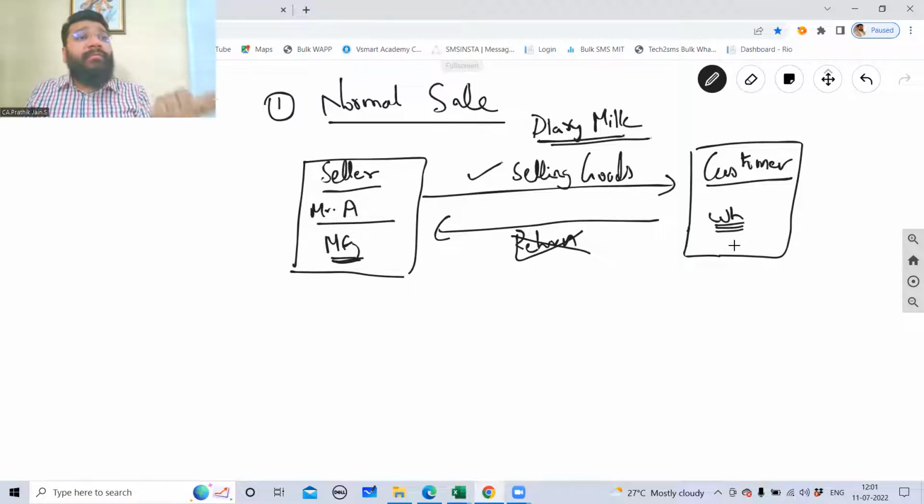Now the wholesaler, will he say that since you're not able to take my goods back, I will not buy goods from you? If he tells this kind of a statement to the manufacturer, will it affect him? The wholesaler says, Mr. Dairy Milk, if you don't take the goods back, I'm not going to buy your product. If the wholesaler tries to threaten the manufacturer like that, will the manufacturer get threatened?